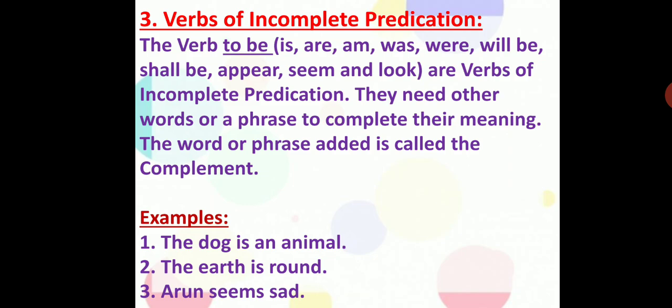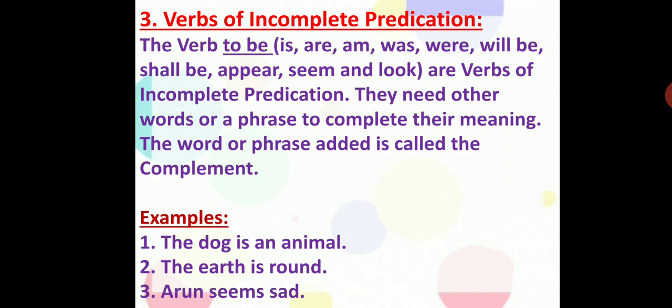The verb to be, in the sense: is, are, am, was, were, will be, shall be, appear, seem, and look. All these are verbs of incomplete predication.